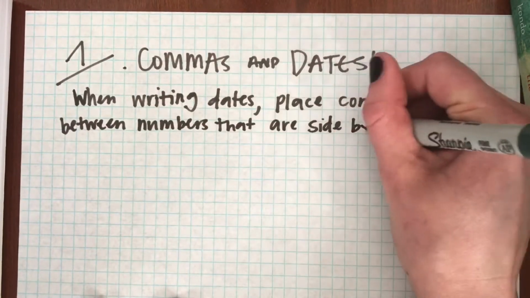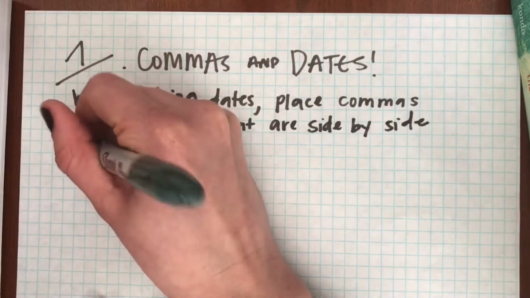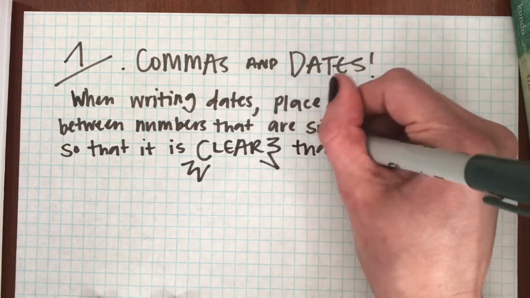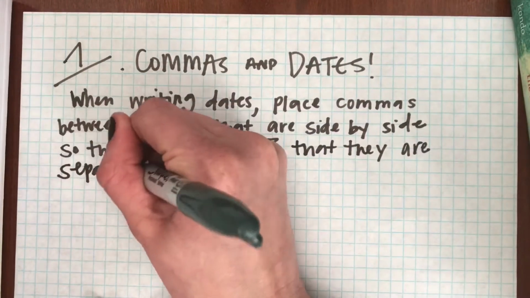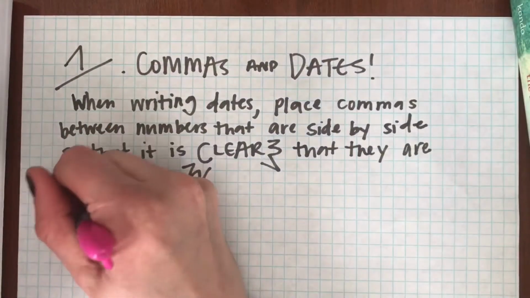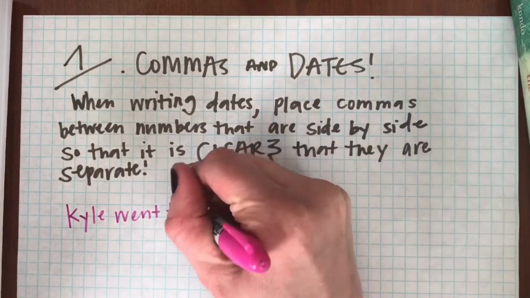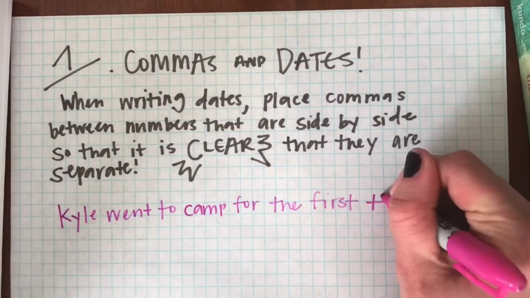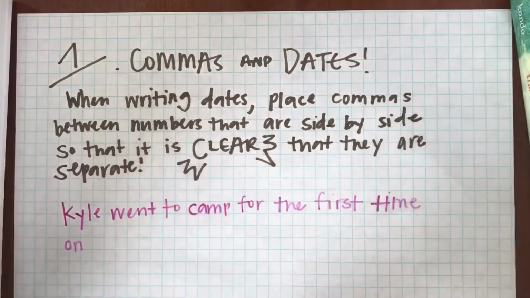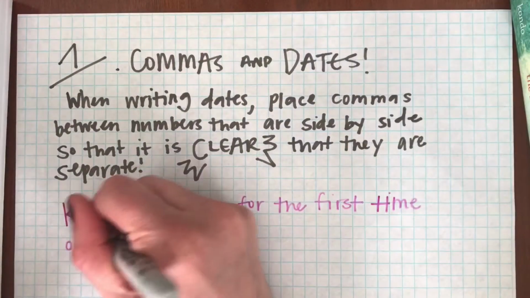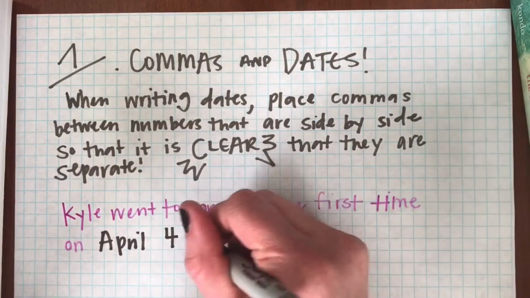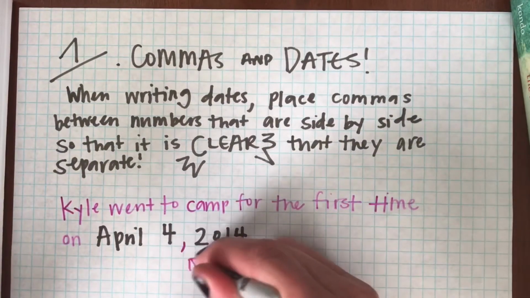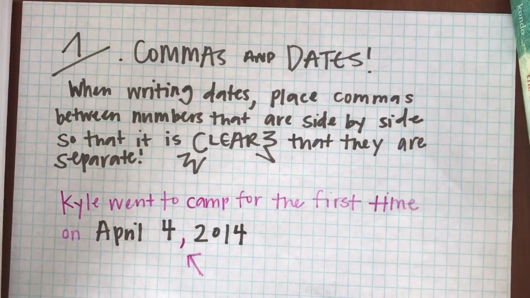So when you're writing dates, you place your commas between the numbers that are side by side so that it is clear that they are separate. So these are two different numbers for the dates. This is the day and the year. So an example is, Kyle went to camp for the first time on April 4th, 2014. And so we put that comma in between the 4th and 2014 because it makes it clear, right? We aren't talking about the year 2014 because Kyle's not from that year. He's not from the future.